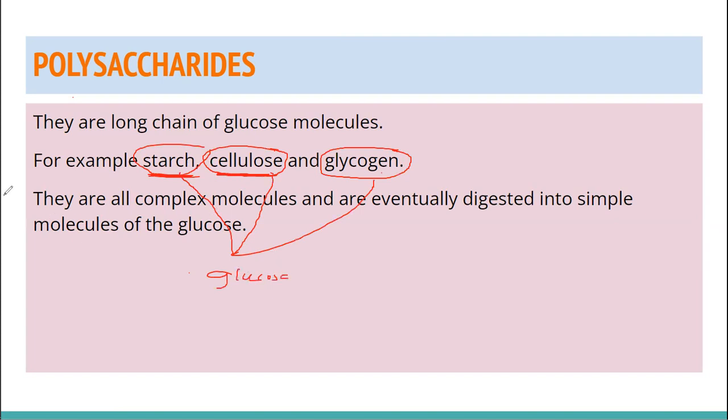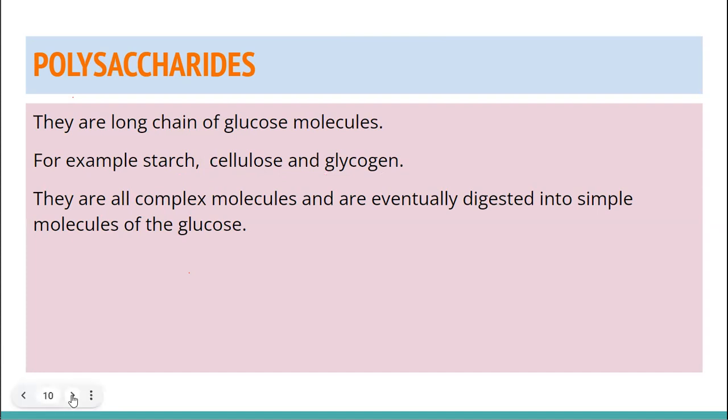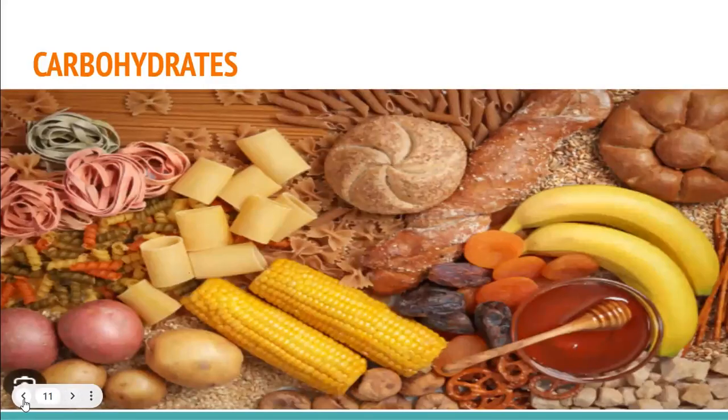So they are actually complex carbohydrates. Whether you eat rice, potatoes, or sweet potatoes, they will ultimately be digested and released in the form of glucose in your blood. And glucose is the main energy producer.